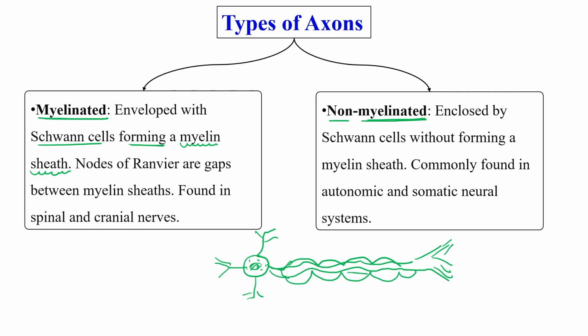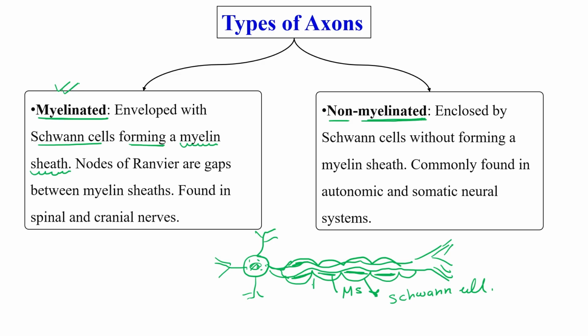This is the myelin sheath, and this is known as a Schwann cell. Schwann cells secrete a sheath which is known as the myelin sheath. If the myelin sheath is present, we can say this axon is myelinated.